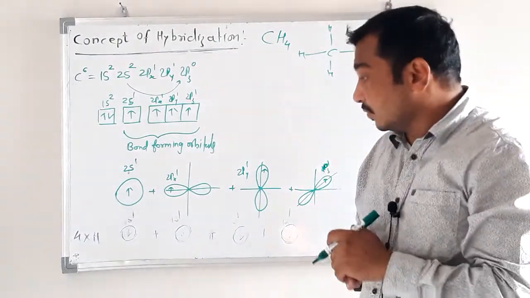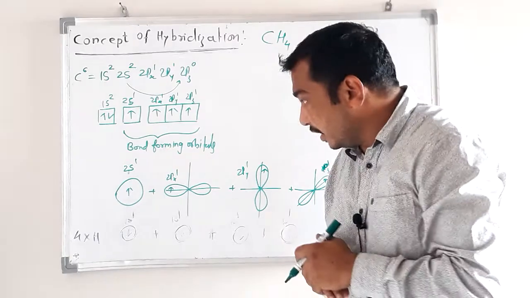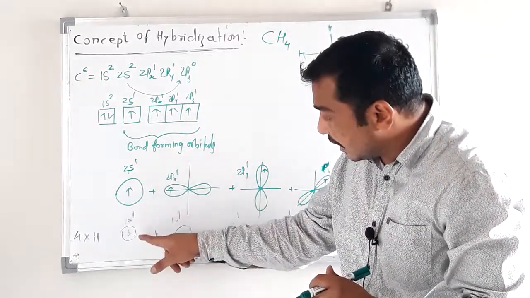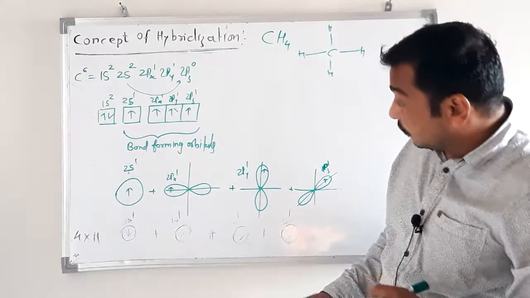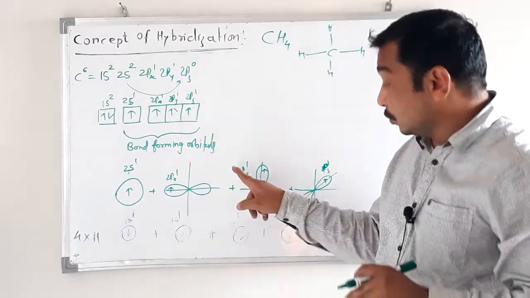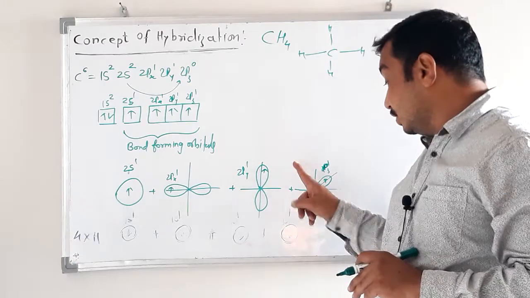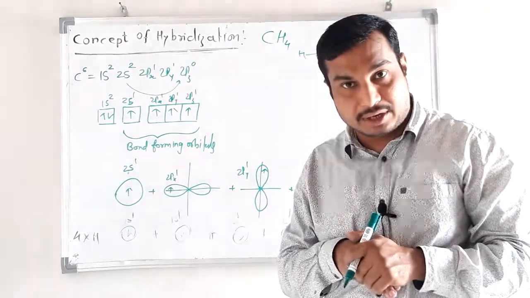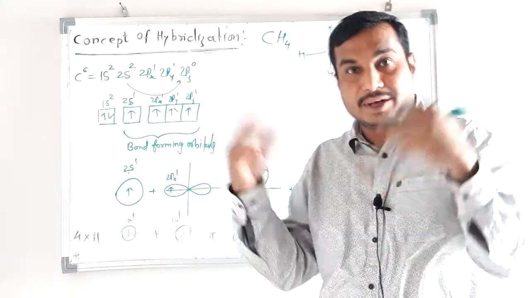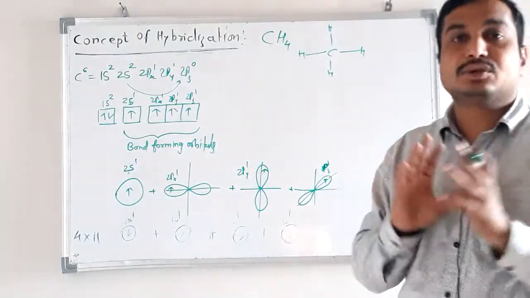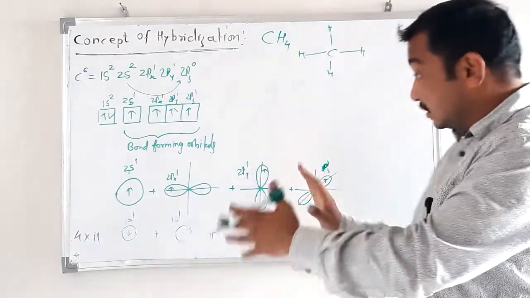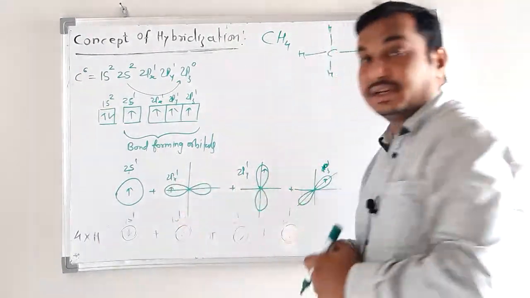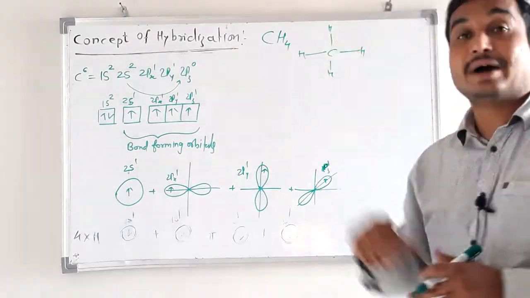So we can't expect the resulting bonds, meaning the bond formed by 2s and 1s overlapping, the bond formed by 2px and 1s overlapping, 2py and 1s overlapping, and 2pz and 1s overlapping, to be the same, because we are using different orbitals and getting the same bond. That is not possible. So this drawback or discrepancy is solved by the concept of hybridization.